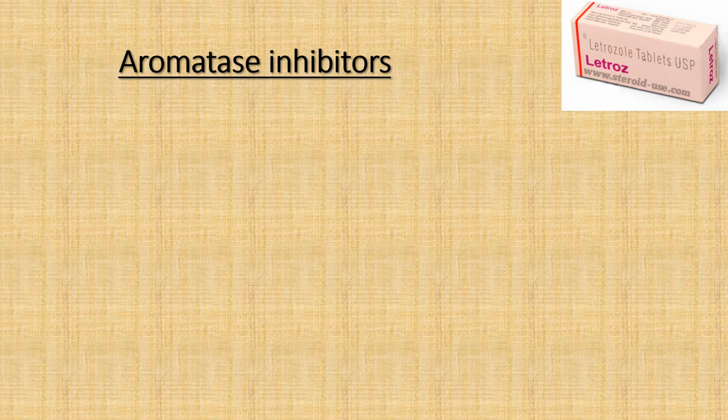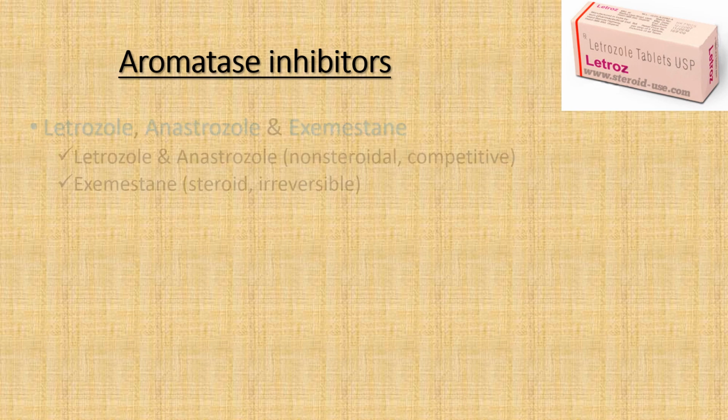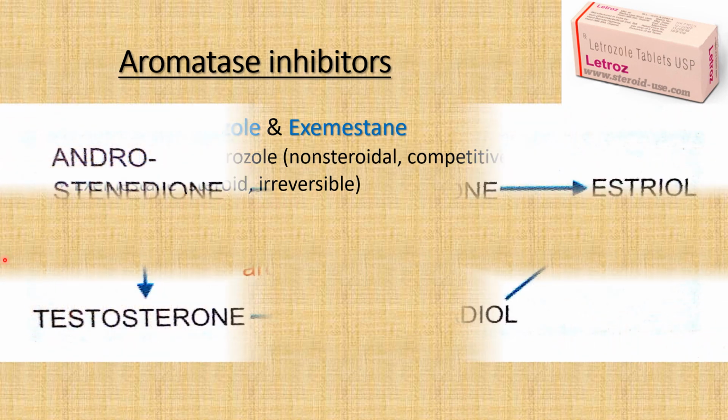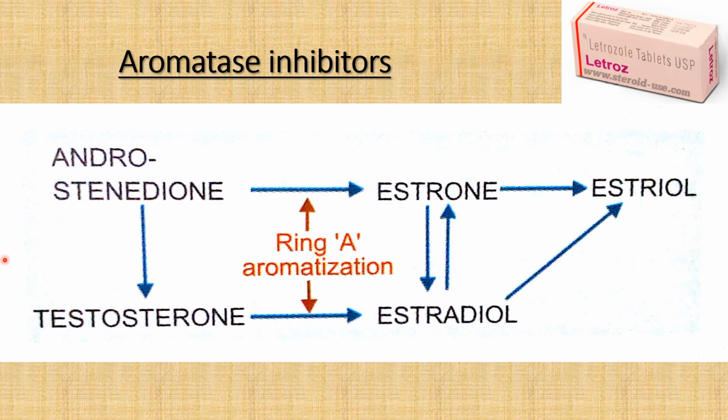Next group is aromatase inhibitors. The drugs are letrozole, anastrozole, and exemestane. Letrozole and anastrozole are non-steroidal and competitive inhibitors, while exemestane is steroidal and irreversible inhibitor. Aromatase enzyme is involved in conversion of androstenedione to estrone and testosterone to estradiol. So by inhibiting aromatase, this group of drugs inhibit synthesis of estrogen.